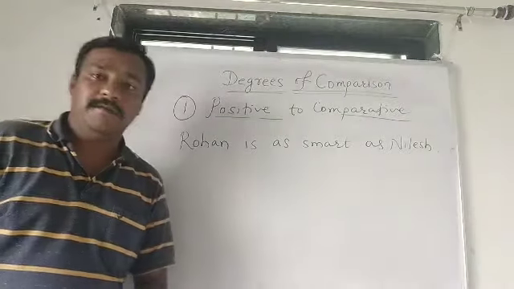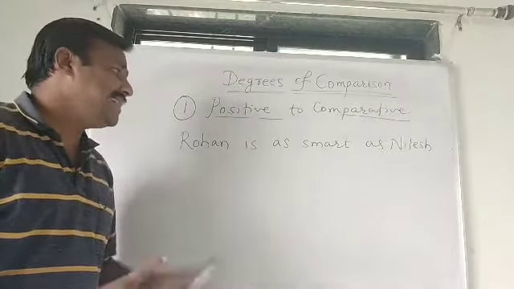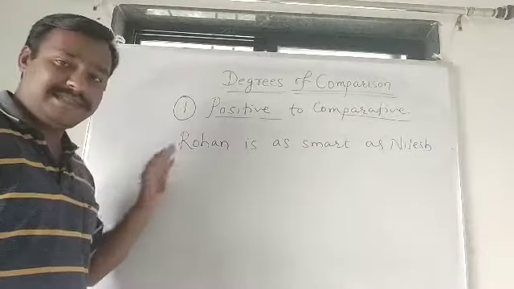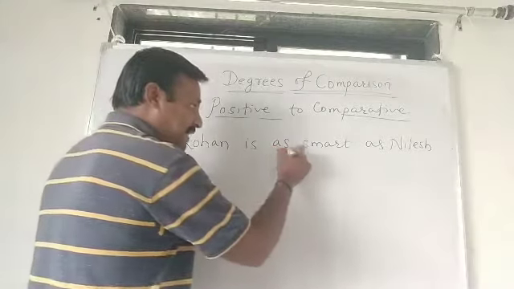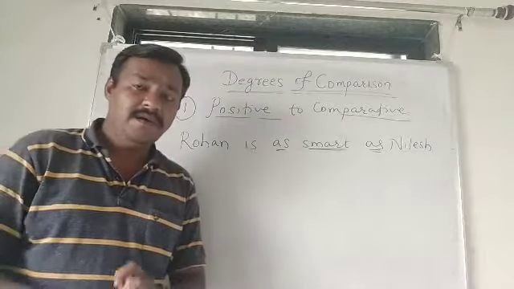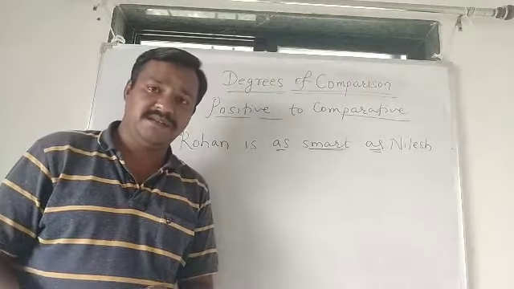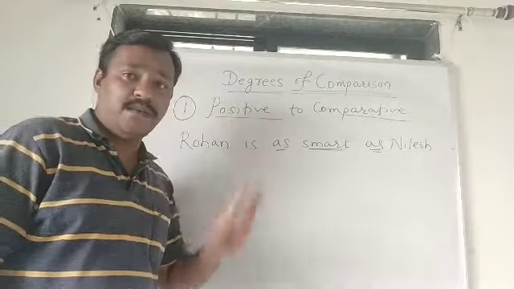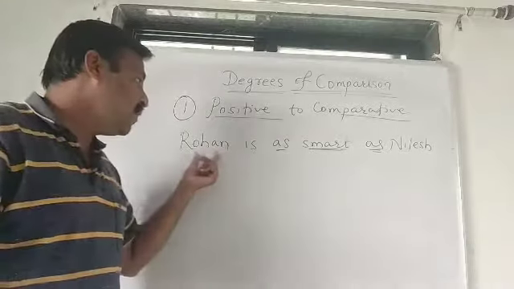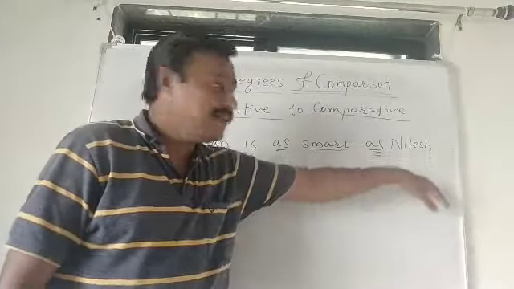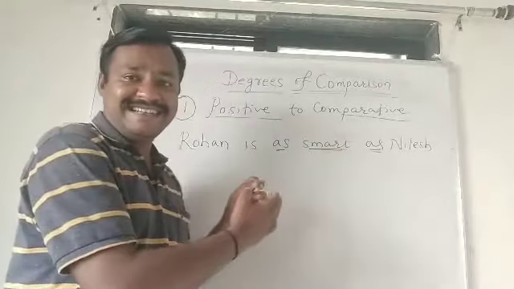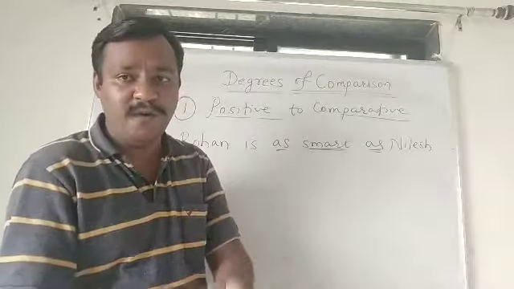This is an example of positive degree. Rohan is as smart as Nilesh. This is a positive degree example. Why? As, adjective smart, as. Friends, many students are confused. They think that this is comparison. No, not at all. You just focus on the meaning of this sentence. Rohan is as smart as Nilesh. Here is no comparison. Now we are going to compare it. A positive degree sentence is there. Now we are going to change it into comparative.